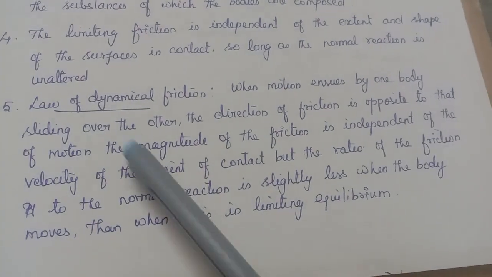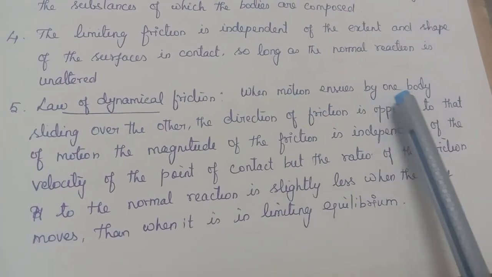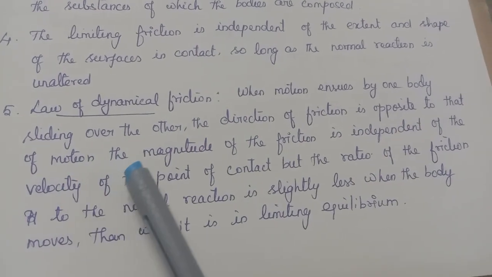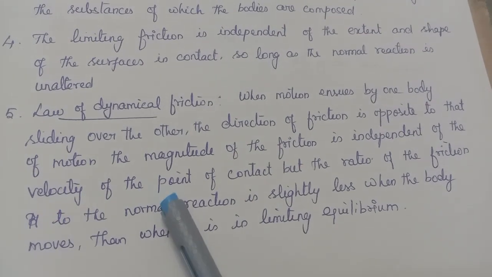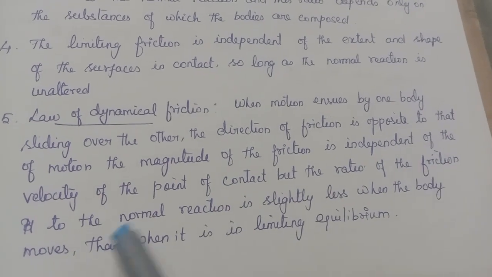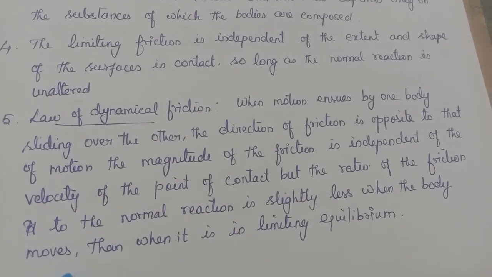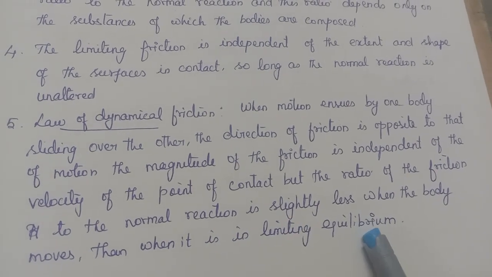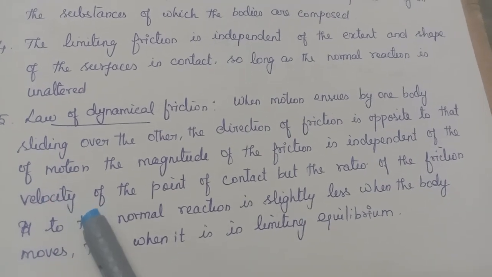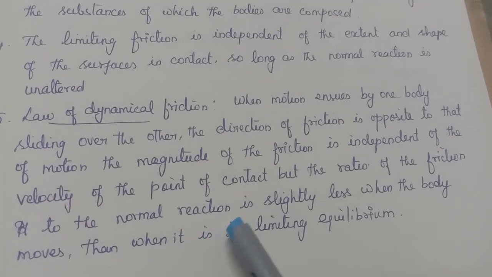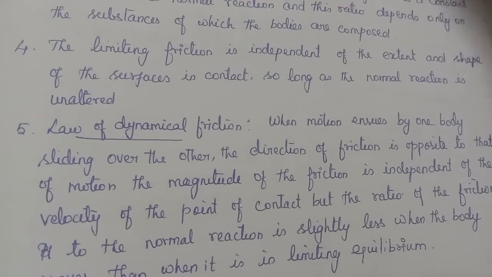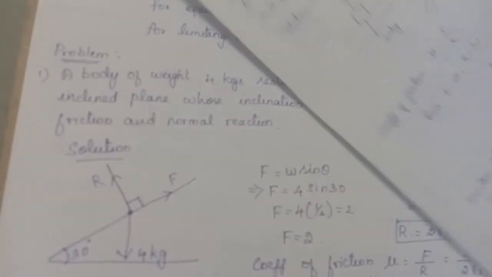Then the last law is the law of dynamical friction. So when motion ensues by one body sliding over another, the direction of friction is opposite to the motion. The magnitude of friction is independent of velocity of the point of contact. Okay, so the friction is independent of velocity also, but the ratio of friction to the normal reaction is slightly less when the body moves than when it is in limiting equilibrium. So in the fifth law, what do we say? Again, the friction is independent of the velocity while it is moving, and the ratio F by R will be slightly less than in limiting equilibrium. Okay, so these are called the 5 laws of friction.